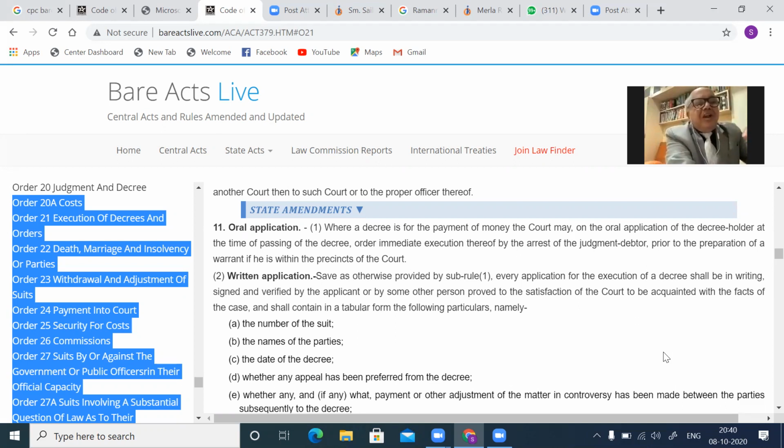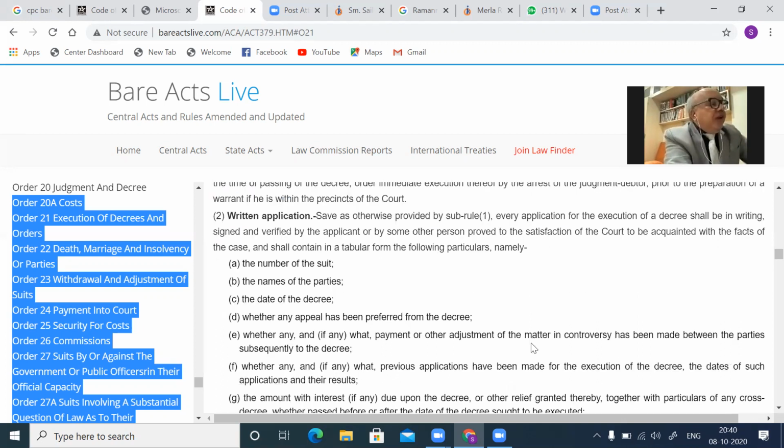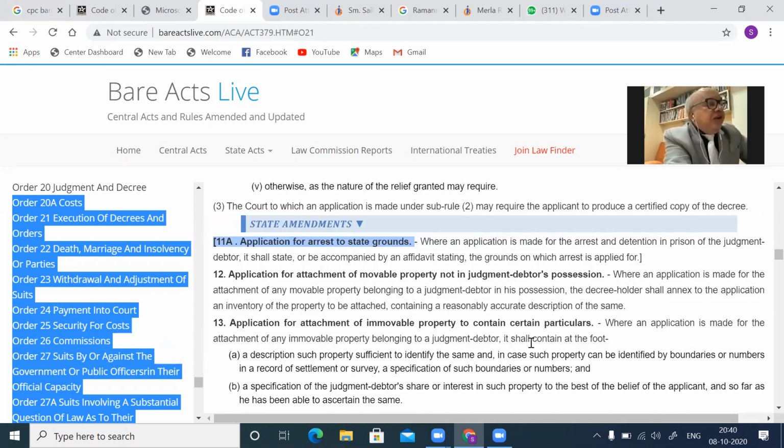The condition precedent under Order 21 Rule 11 is for oral application, arrest in the case of a money decree, the defendant must remain present. Another condition is that the plaintiff, the decree holder, must file an affidavit before the court stating the ground. Kindly see Order 21 Rule 11A. Where an application is made for the arrest and detention in prison of the judgment debtor, it shall be accompanied by an affidavit stating the ground on which arrest is applied.